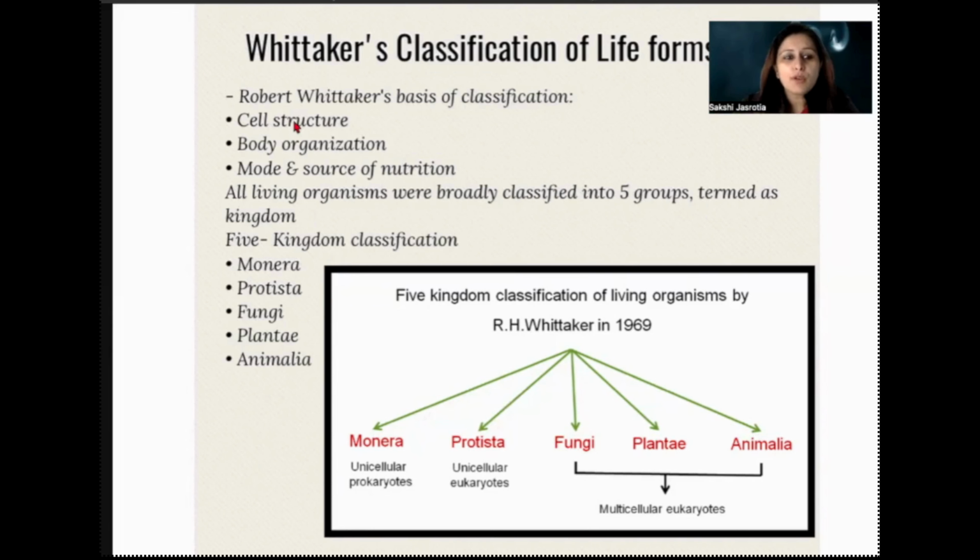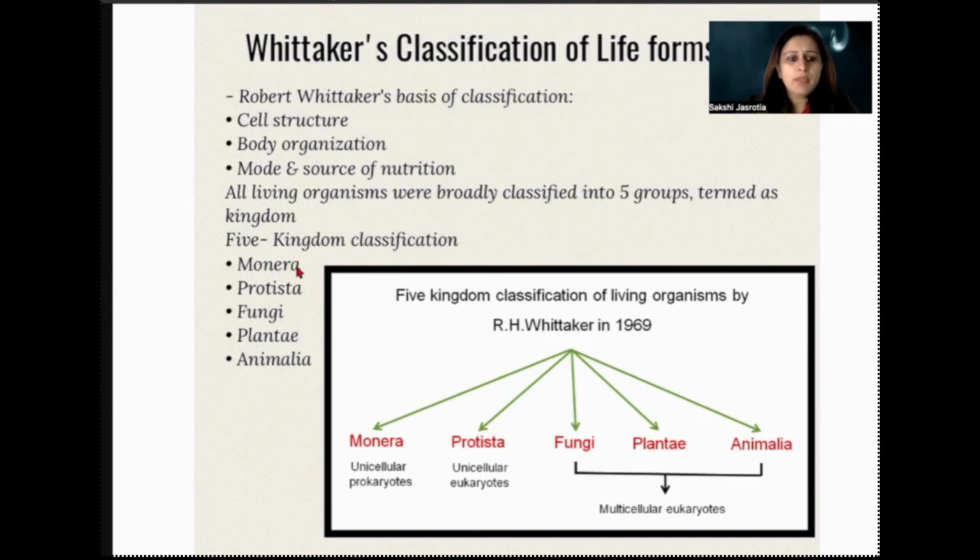So the modes and source of nutrition. This portion covered photosynthetic, non-photosynthetic, chemosynthetic, and so on. The various types of source of nutrition were also discussed in this one, right? So hence this was a worldwide accepted theory, and he classified broadly all the organisms into these 5 categories: Monera, Protista, fungi, plantae, and animalia, right?